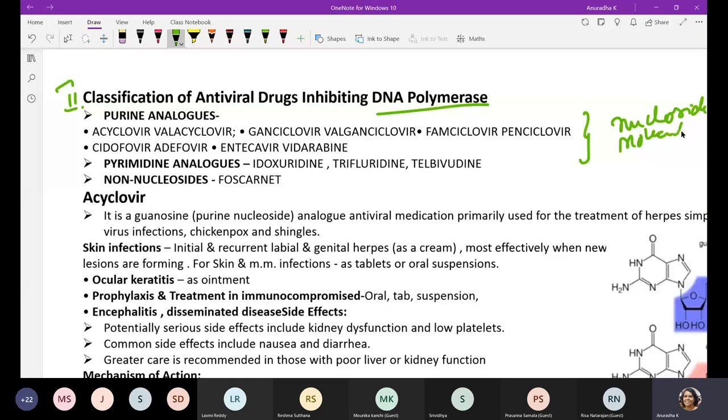Therefore, these molecules can be recognized by the DNA polymerase enzyme. That is how they are able to block the